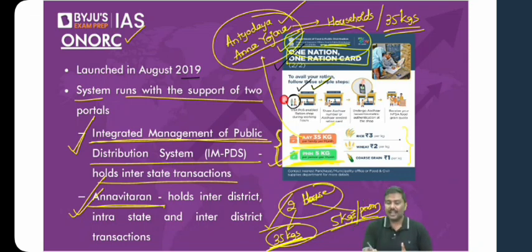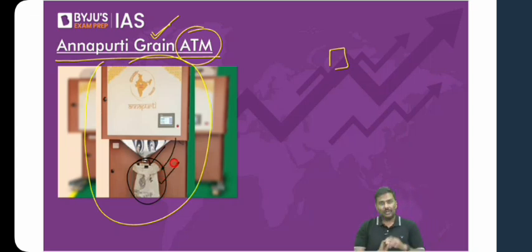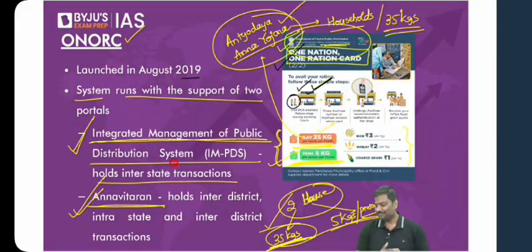Now, rather than a person distributing the food grain, what if I install a machine where you are a beneficiary, you provide your thumbprint, and the system knows that you are a beneficiary, you are supposed to get 5 kgs of food grain. The machine will automatically dispense. Can you see the bottom part here? The machine automatically will dispense 5 kgs of food grain into your bag. Now, tell me, will the waiting time be cut or not? Will the waiting time in front of the fair price shop be cut or not? Of course, yes. Point number two, this is much more important. What if this particular shopkeeper is using a faulty weighing machine? I hope you understand this.